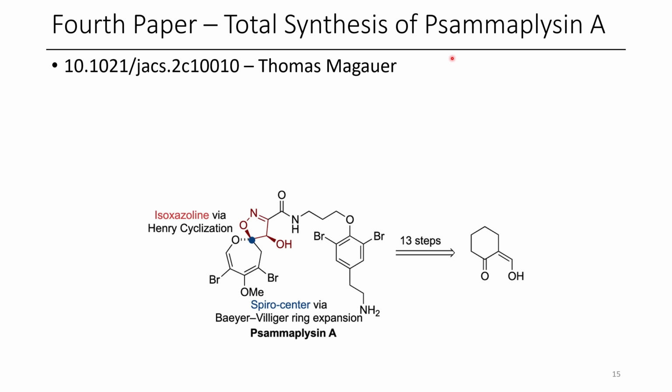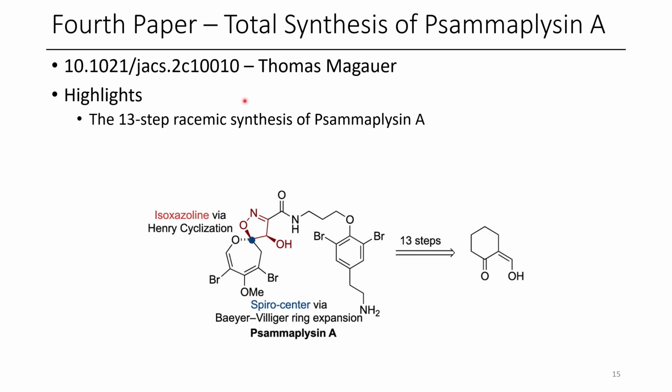The fourth paper for today is the total synthesis of Psammaplysin A. This was reported by Thomas Maimone's group. Some highlights of this paper include the 13-step racemic synthesis of Psammaplysin A. They also do several manipulations of a complex sensitive scaffold. I think looking at this target, you can appreciate why it's so interesting. This was definitely an eye-catcher when I first came across it.